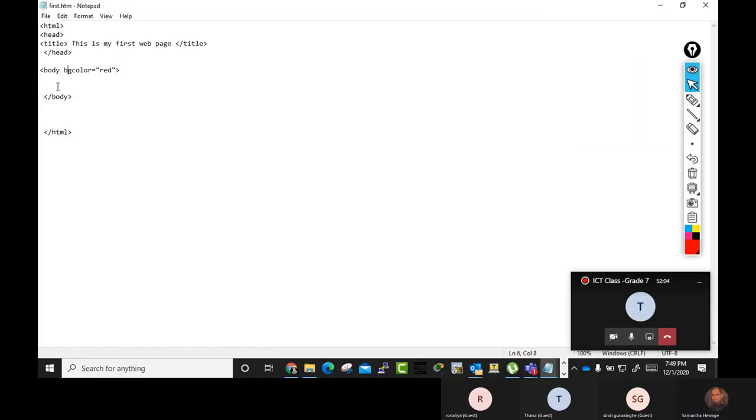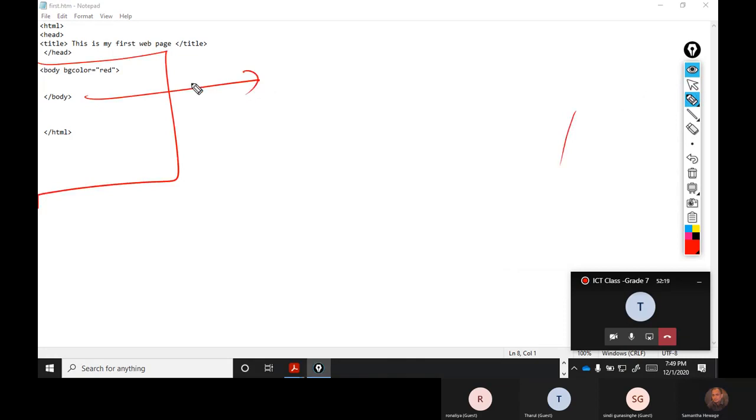Remember, whatever things you want to visualize in your web page, you have to put under the tags. It should be under the body tag, right?